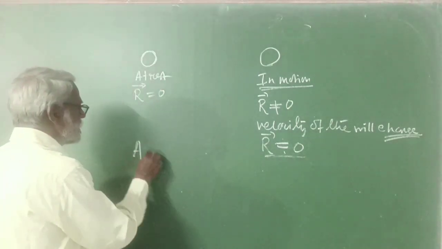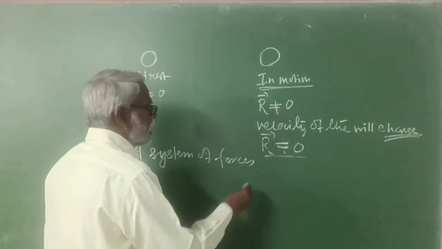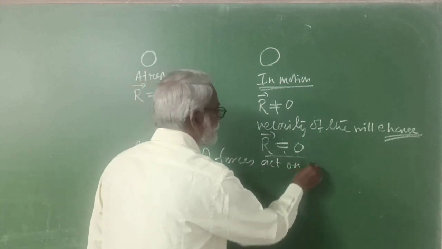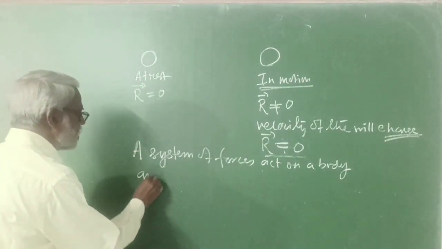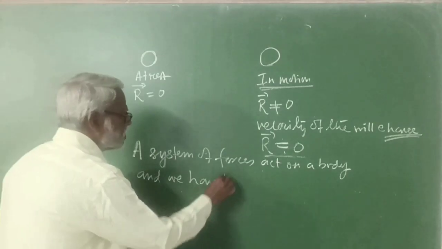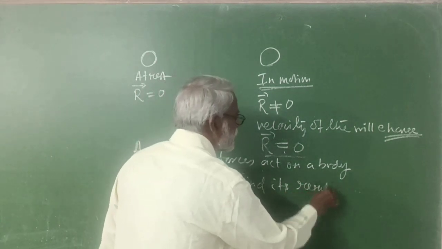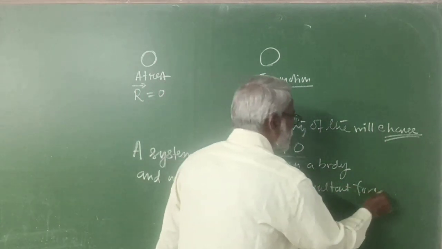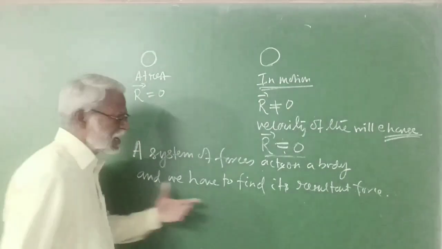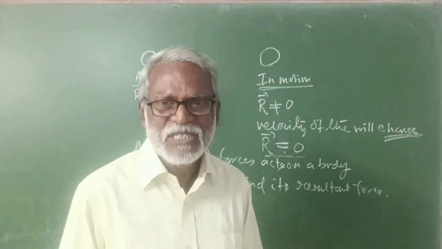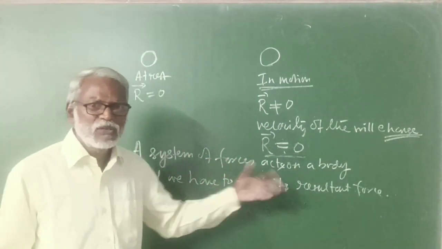A system of forces acts on a body and we have to find its resultant force. If the resultant comes out to be 0, the state of the body is not going to change, and if the resultant is not 0, the state of the body is going to change.